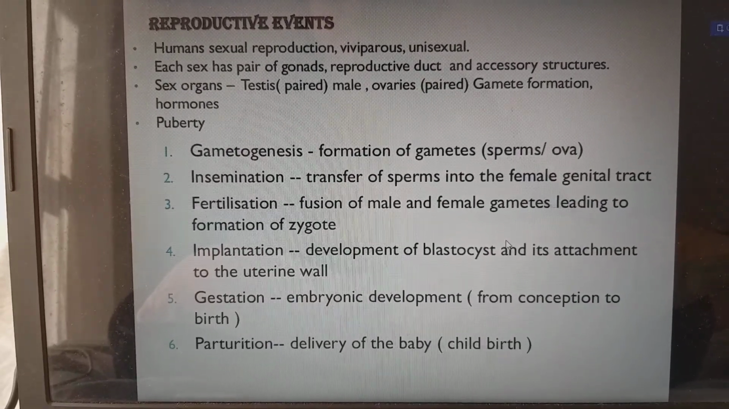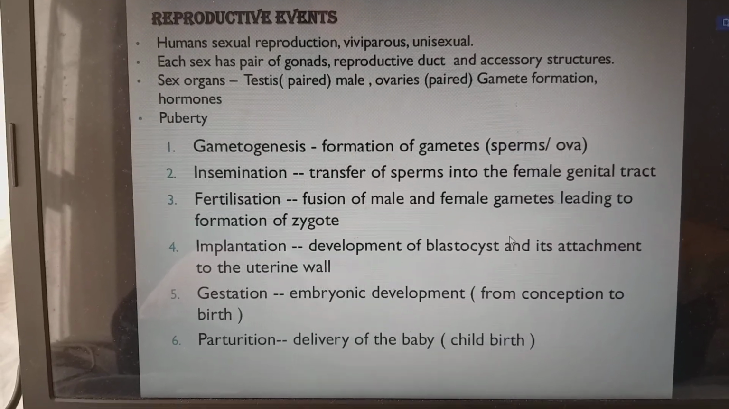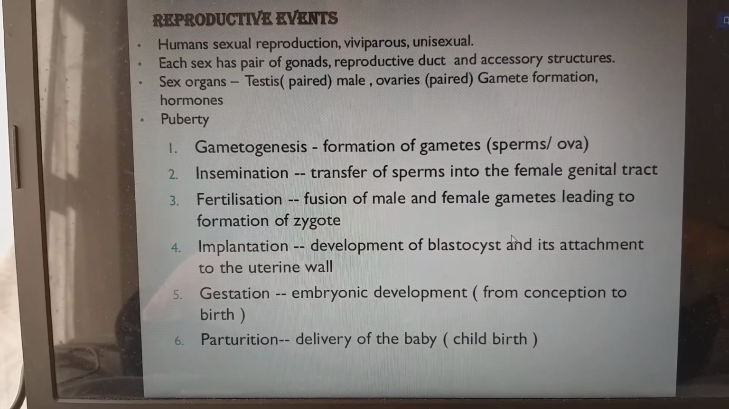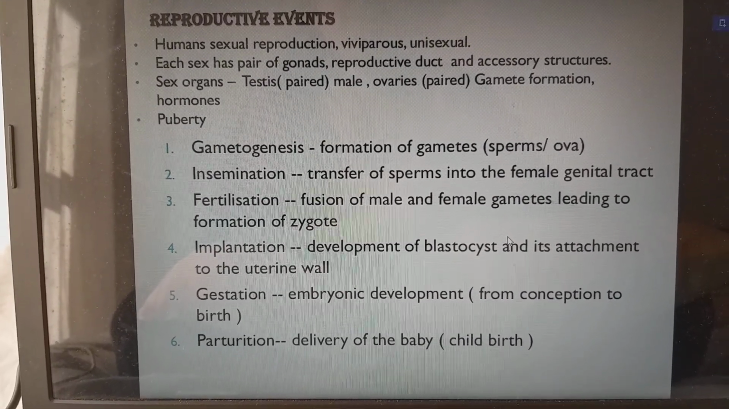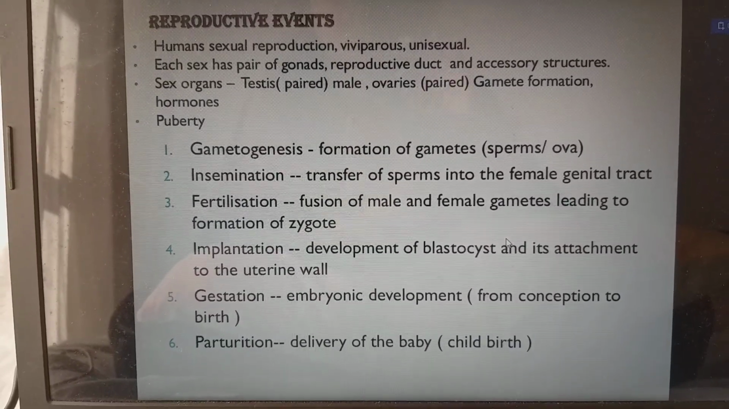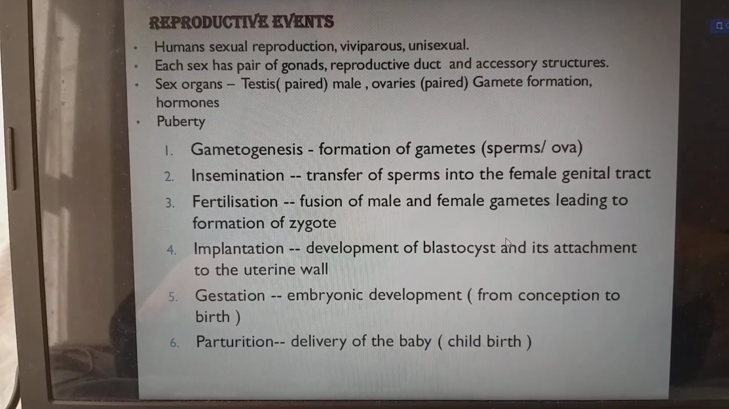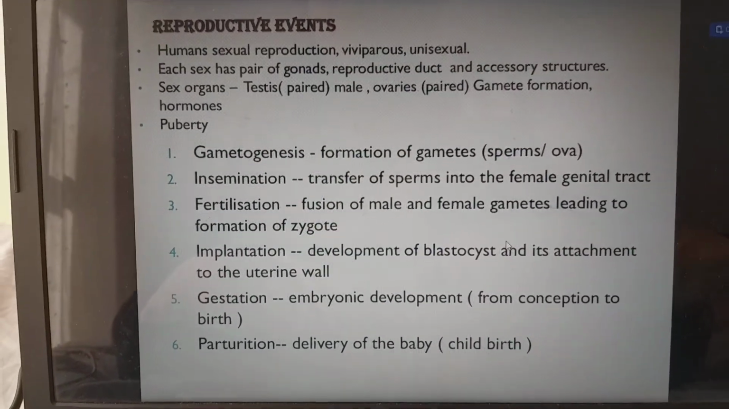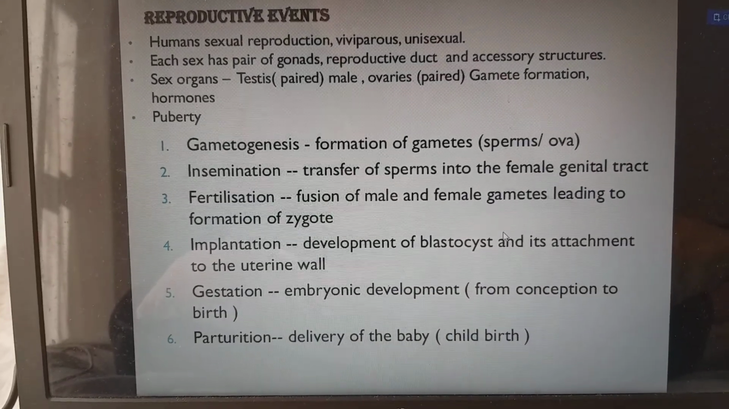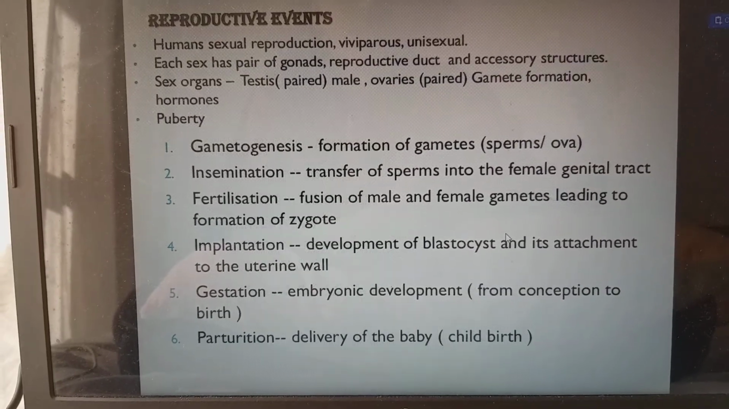Next, gestation. Embryonic development from conception to birth is called gestation. It is the period of the whole pregnancy, the gestation period. Normally, it is 38 to 40 weeks. If the baby is born before 38 weeks, we call it a preterm baby. If the baby is born after 40 weeks, we call it a post-term baby. Next, parturition. Delivery of the baby, childbirth, is called parturition.